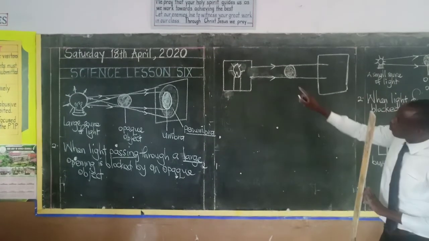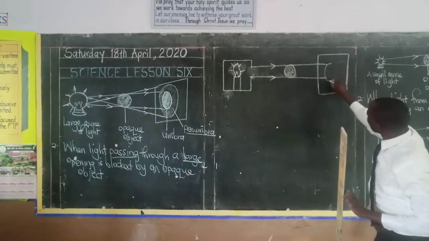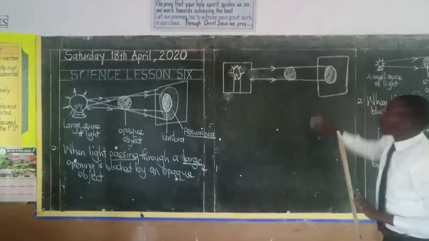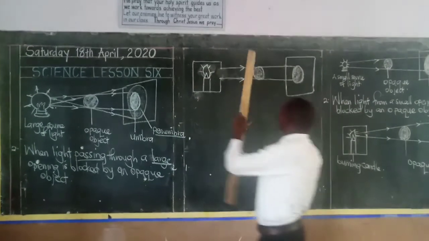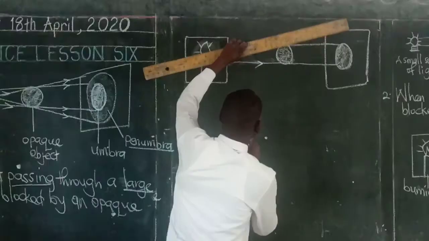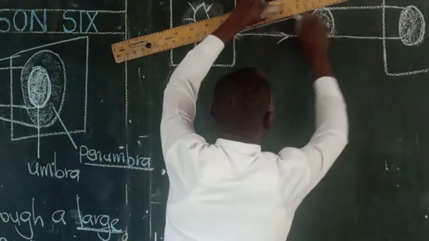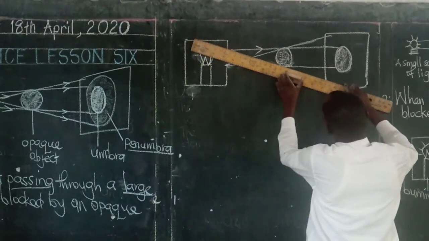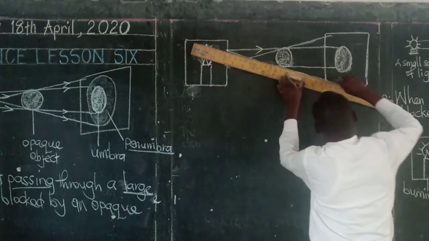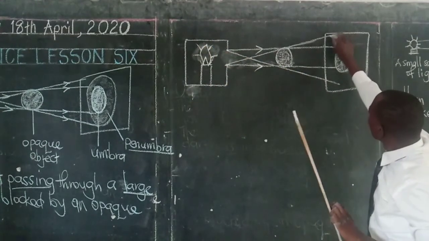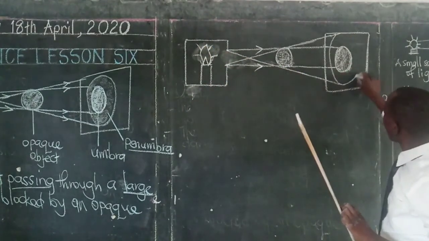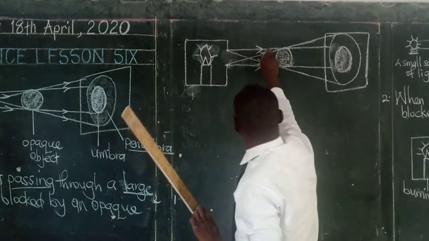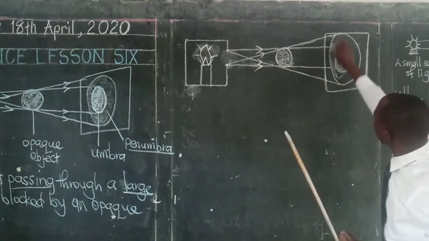Some of the light gets blocked totally, and that light which is blocked totally forms a region of total darkness, which we call the umbra. Whereas at the same time, some light will not get blocked. That means some light will dodge the object. And that light which does not get totally blocked will form another region of a shadow, and that region of a shadow is called the penumbra.